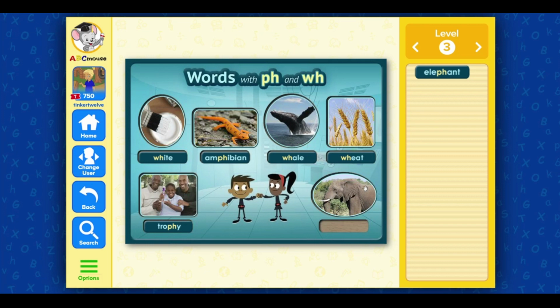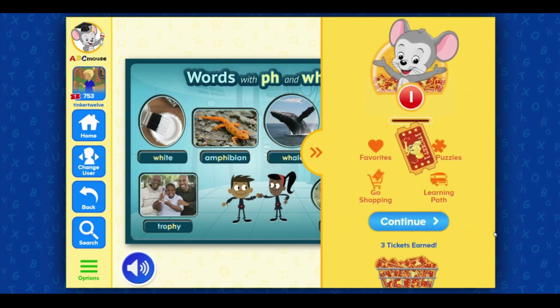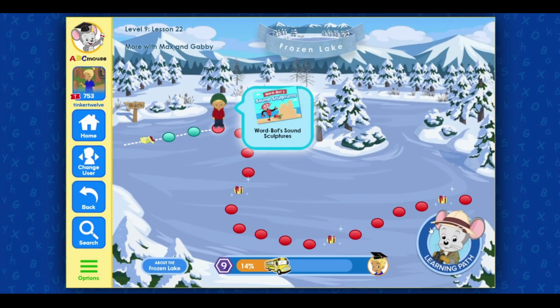Trophy. Elephant. Elephant. What words have PH? What words have WH? Terrific! Click on the next activity.